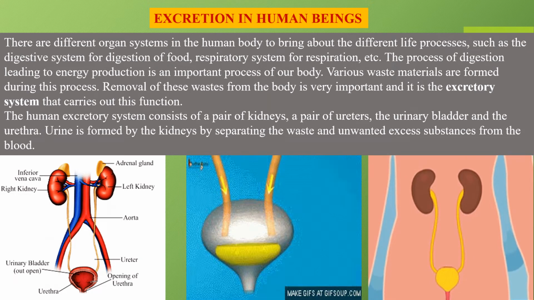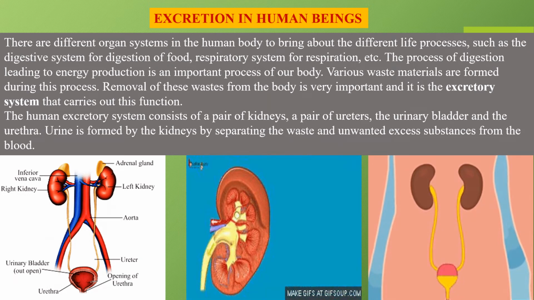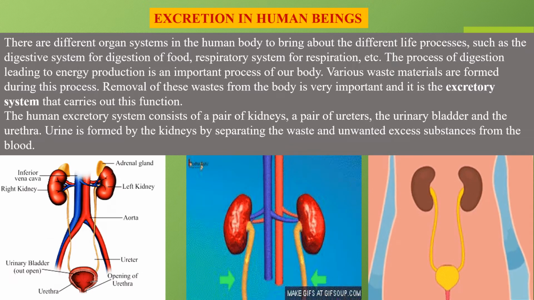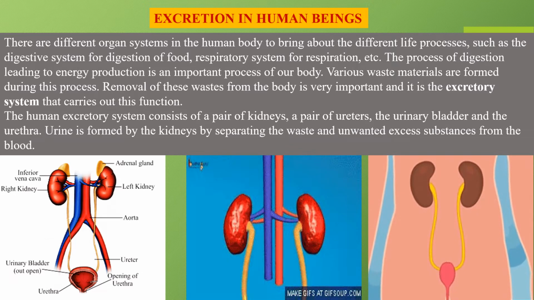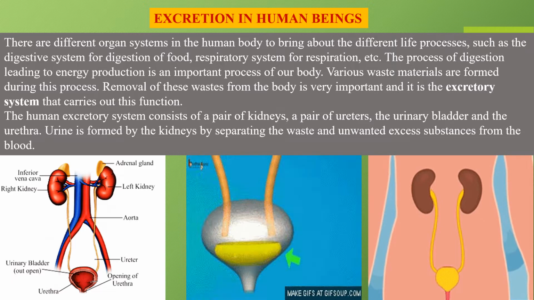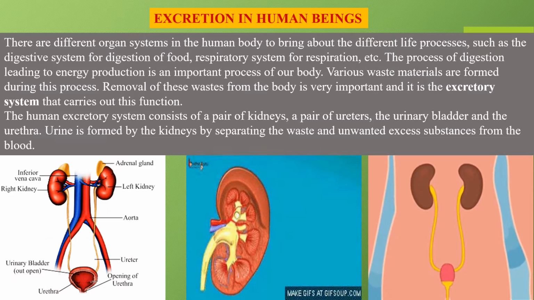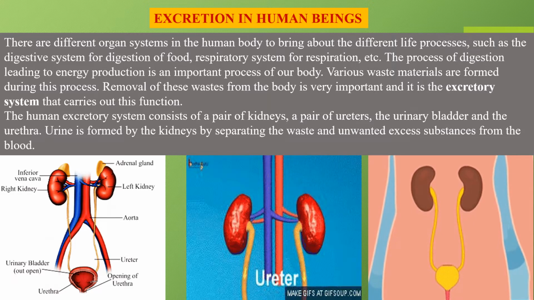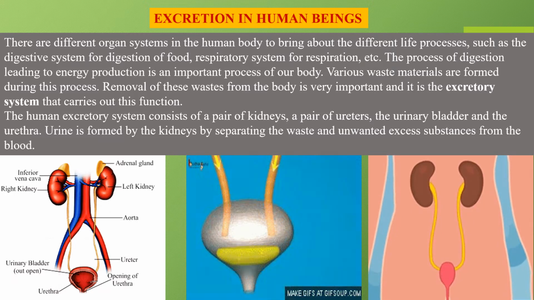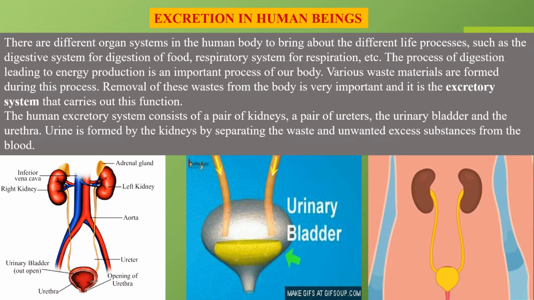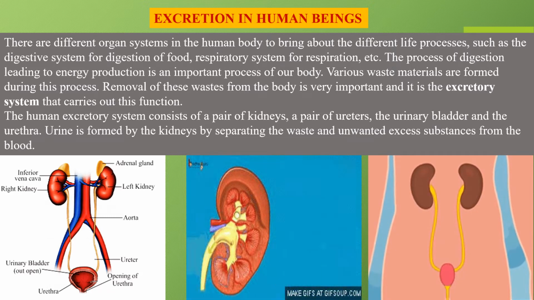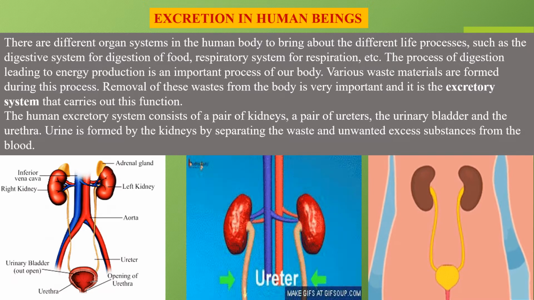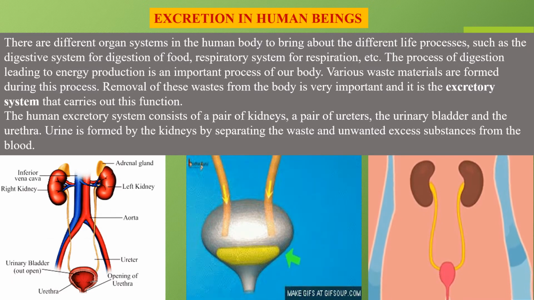We all have learned that your body, when you eat something, it gets digested and the unwanted waste products are collected and given out, right, through the anus or through the urine. So this process of digestion, which gives out energy, and then the waste material which is formed, it is also given out through a process called as excretory system that is there in your body.